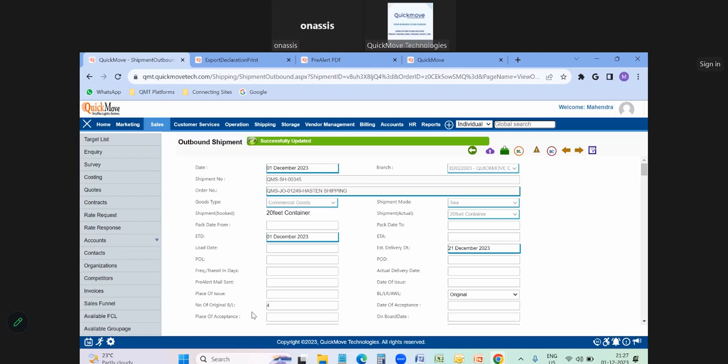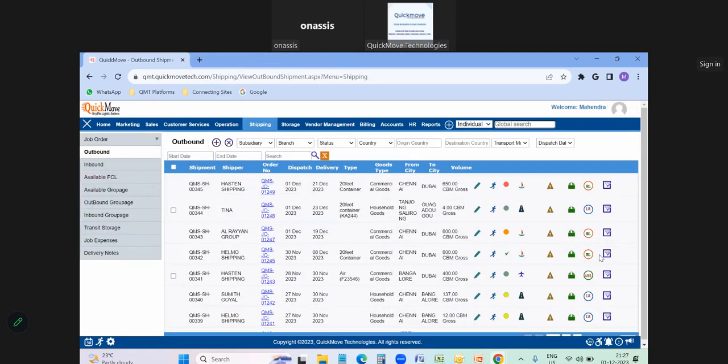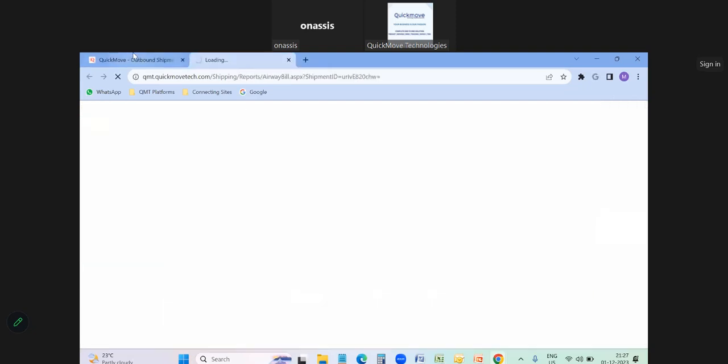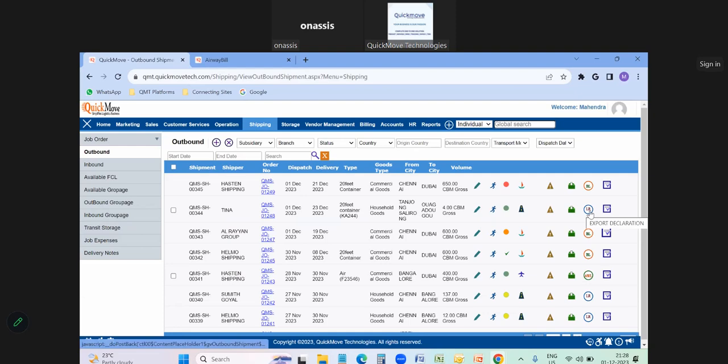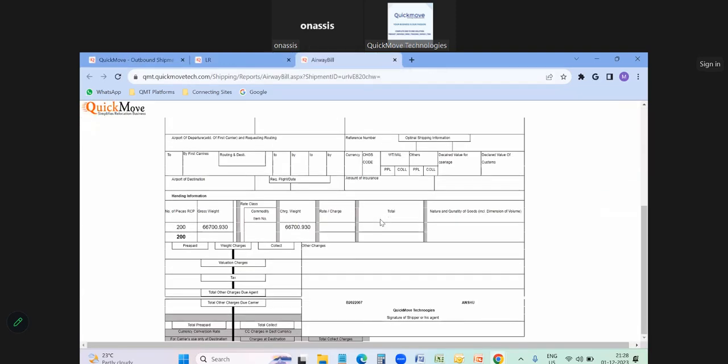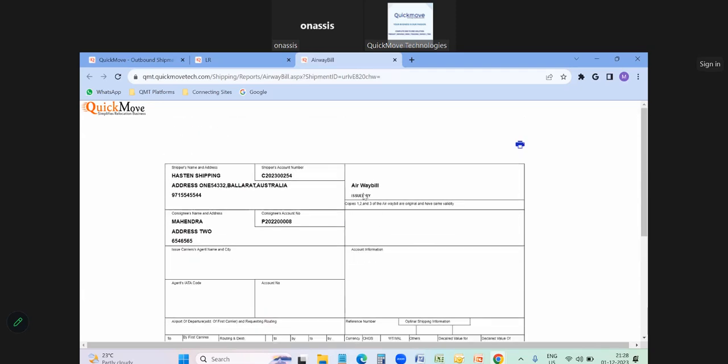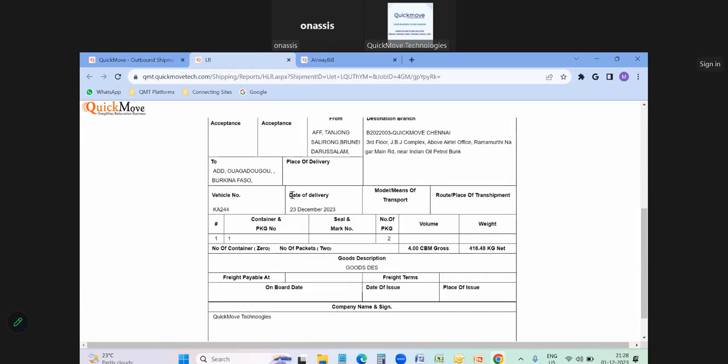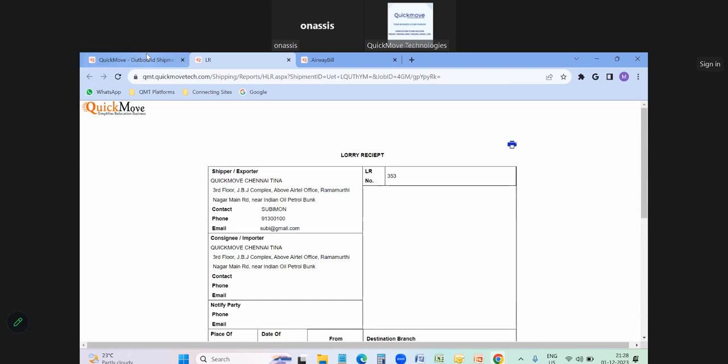Then I will also show you the airway bill copy related to air freight services, because according to the freight activities, these documents will be generated. So here we have an airway bill copy, and if it is land transport, an LR copy also can be generated here. You can see this is the airway bill copy which can be generated from the software, and this is the LR copy which can be generated from the platform.